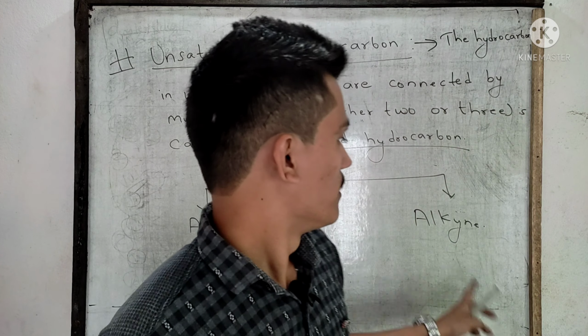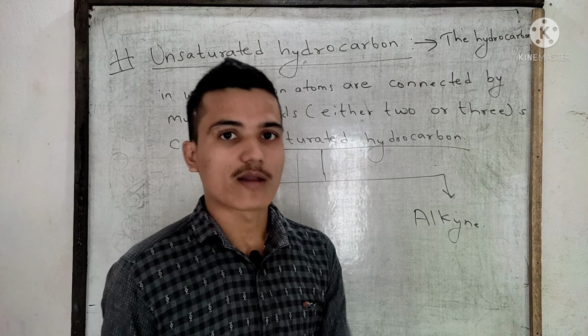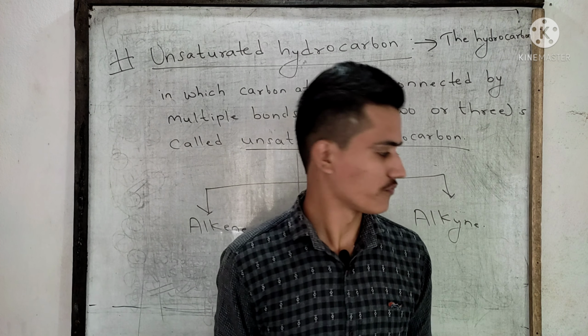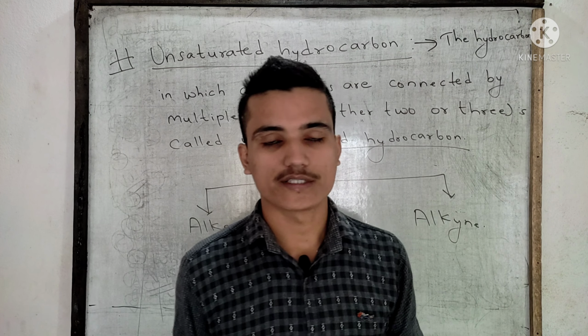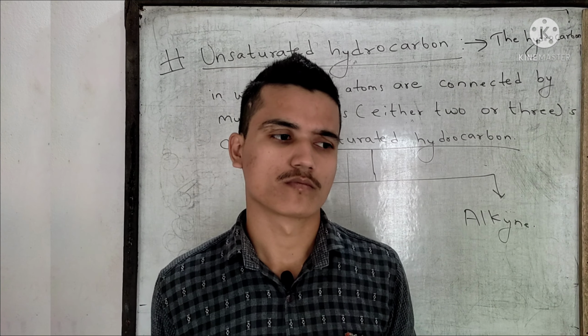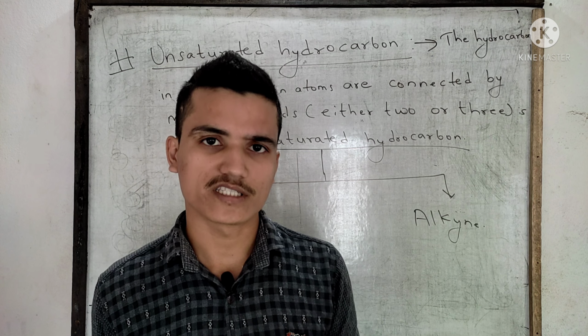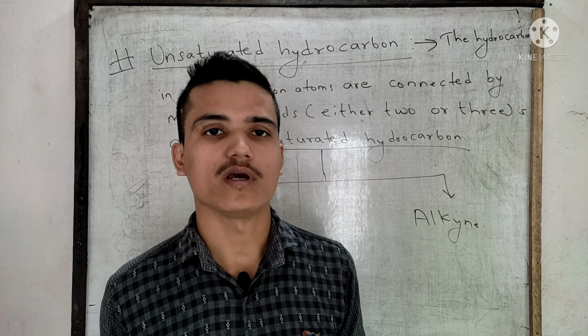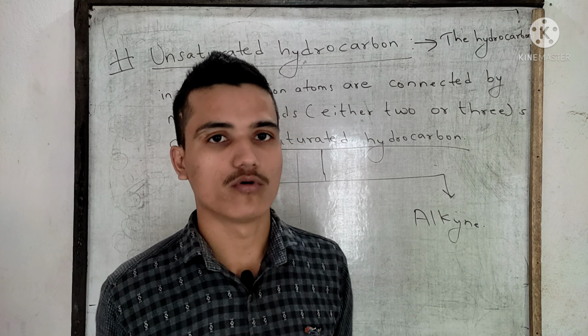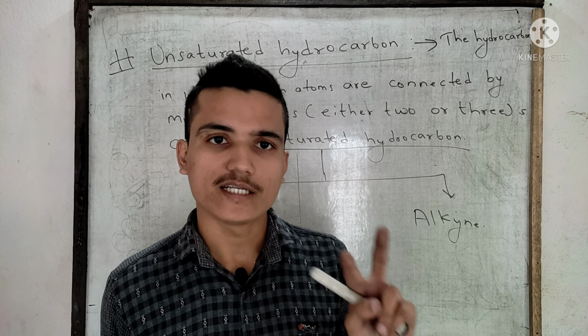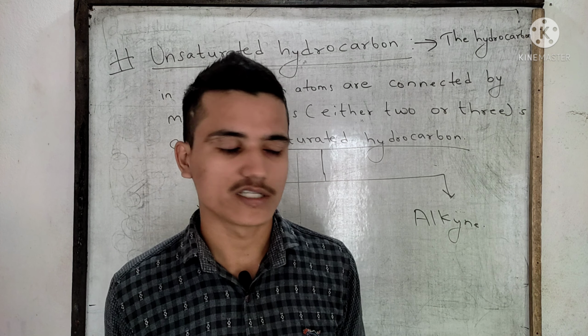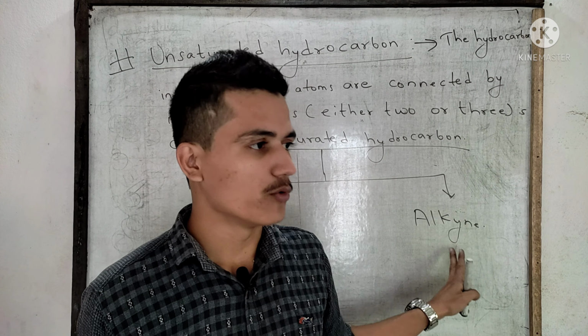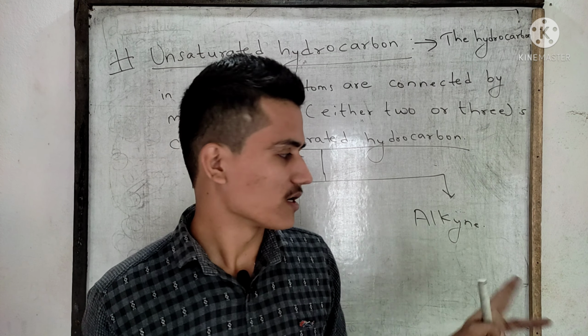Okay, in alkyne, at least 2 carbon atoms are connected by triple bond. It is not necessary that all carbon atoms should be bonded by triple bond. If at least 2 carbon atoms are connected by triple bond, then it will be alkyne.